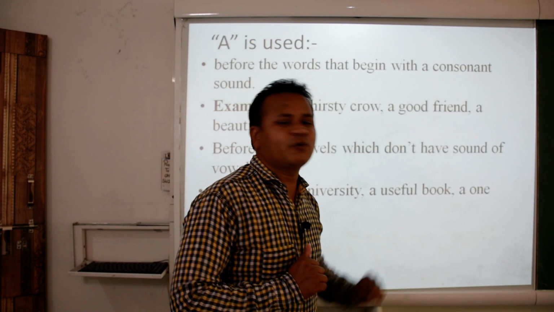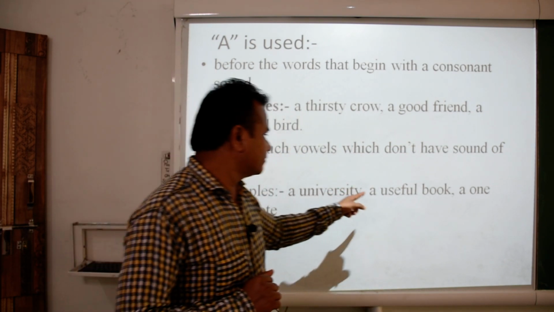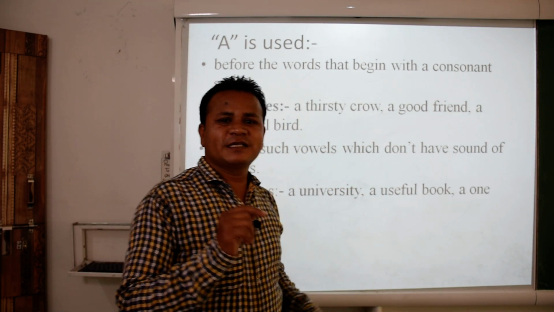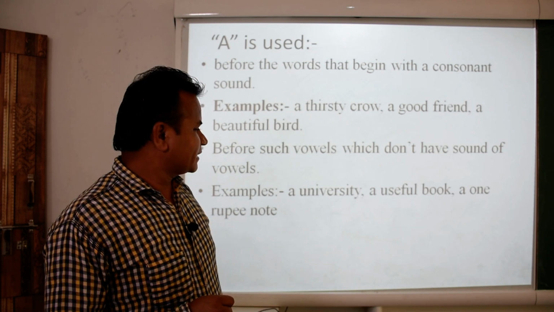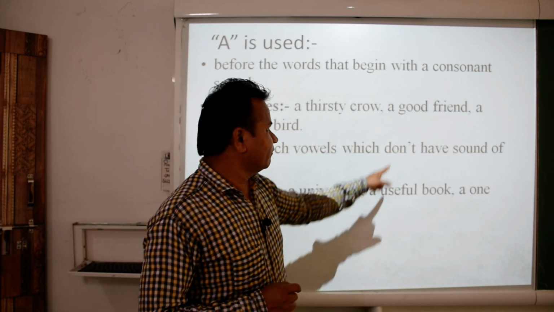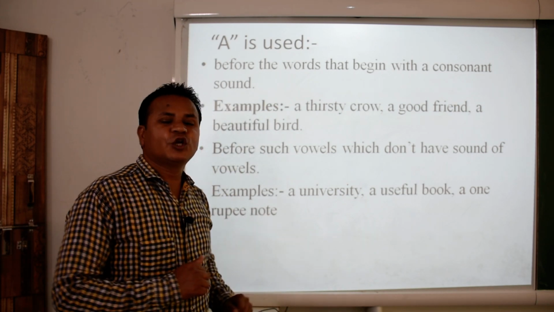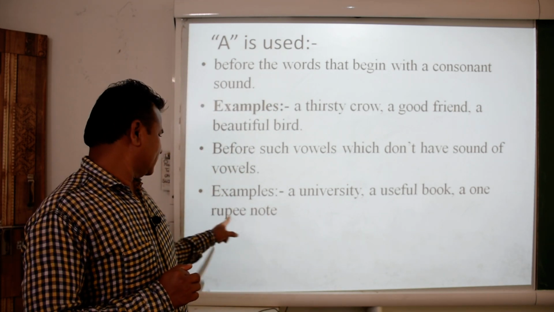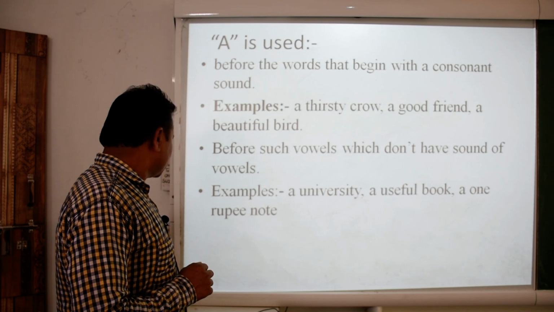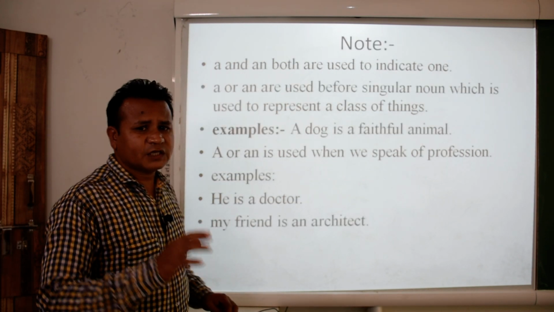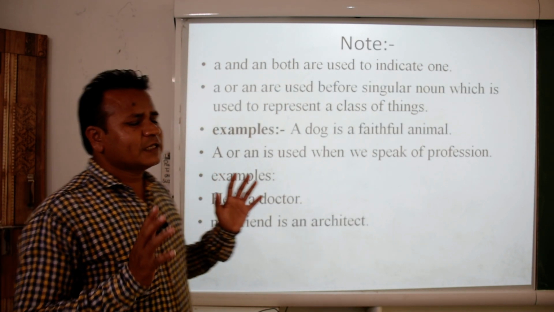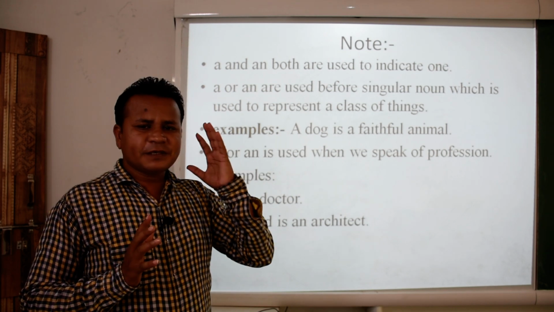A useful book, though the word is beginning with U, it is not giving a vowel sound. Instead, it is giving a consonant sound. A one rupee note, the same thing is here also. Now let us see what are the things we need to keep in mind.